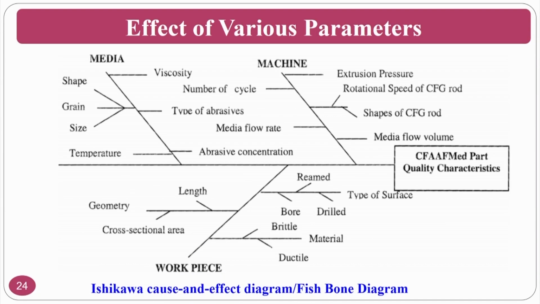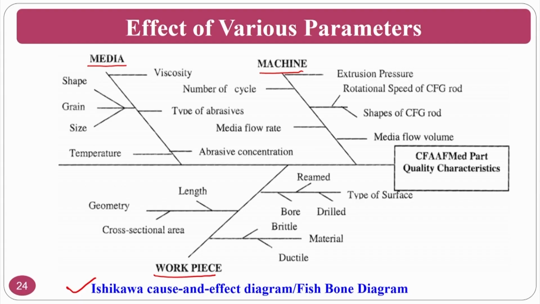Regarding various parameters, normally people talk about the Ishikawa cause and effect diagram or fishbone diagram. The medium is one of the most important. Machine and workpiece are the other things. In the machine, the change in the advancements, whether you talk about centrifugal force assisted abrasive flow finishing, or a drill bit guided abrasive flow finishing process, or spiral polishing, or any other, the most important change that they have done is tooling.